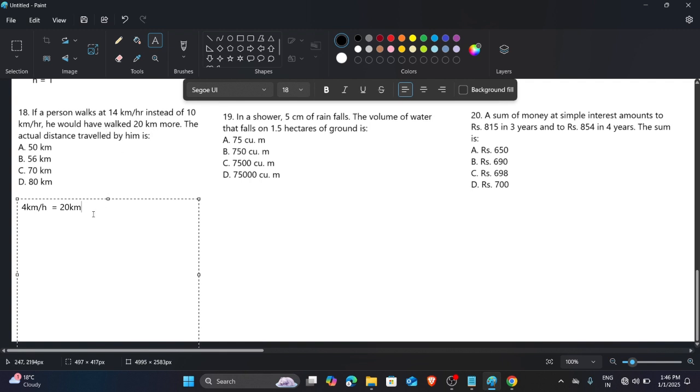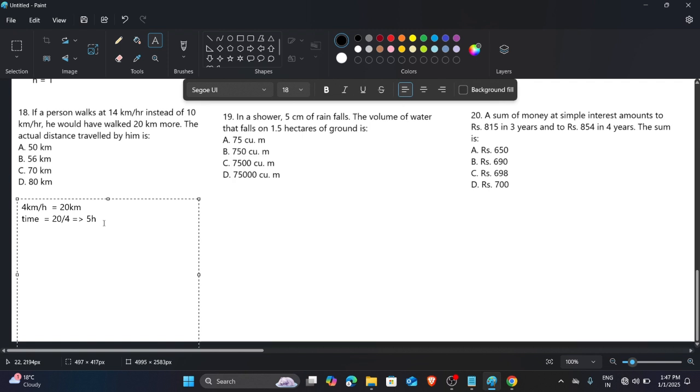Means the 20 kilometer distance he walked. So what they are asking us is the actual distance traveled by him. We just have to find that. From here we can get the time: 4 km per hour is the speed and 20 is the distance. So the total time he walked is 20 by 4, which is nothing but 5 hours.